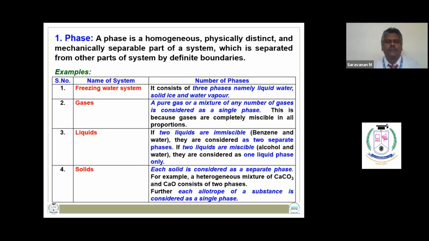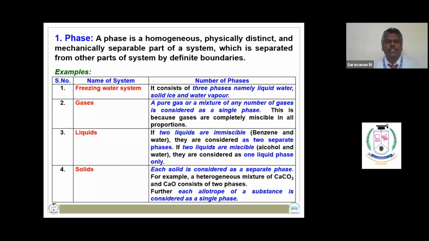For example, the freezing water system consists of three phases, namely a solid ice phase, a liquid water phase, and a gaseous water vapor phase. A pure gas or any number of gases form a single phase.